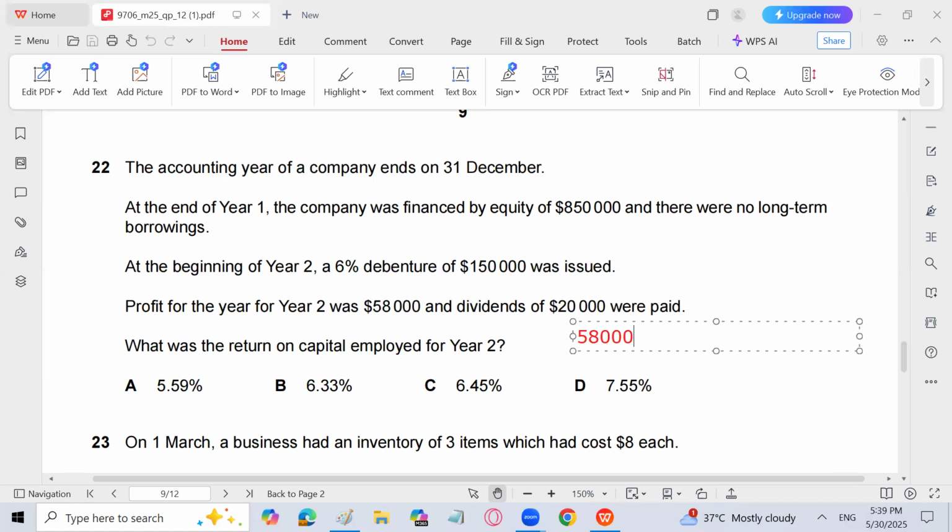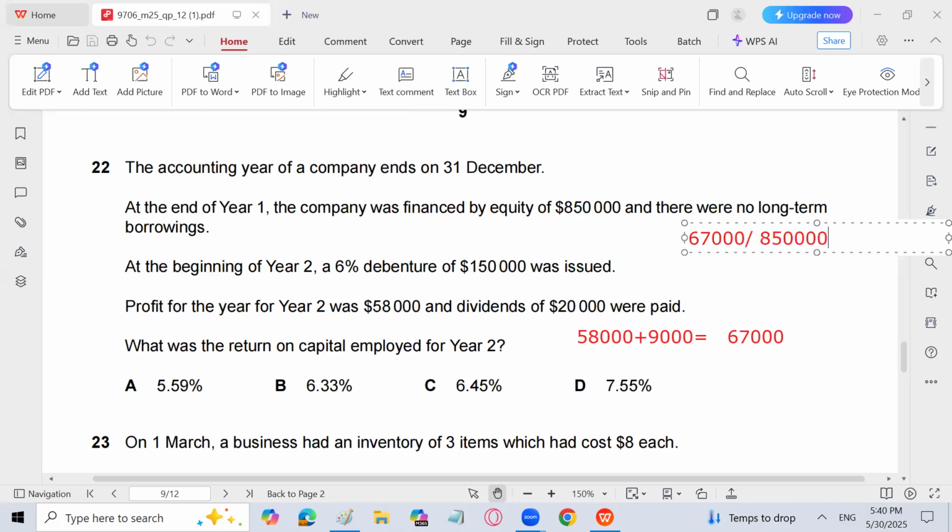1,50,000 into 6%, that is 9,000. So 58,000 plus 9,000, we will get the profit from operation, which is 67,000. Okay. So 67,000 profit from operation divided by capital employed, that is equity plus non-current liability, 8,50,000 plus 1,50,000, and multiply by 100.